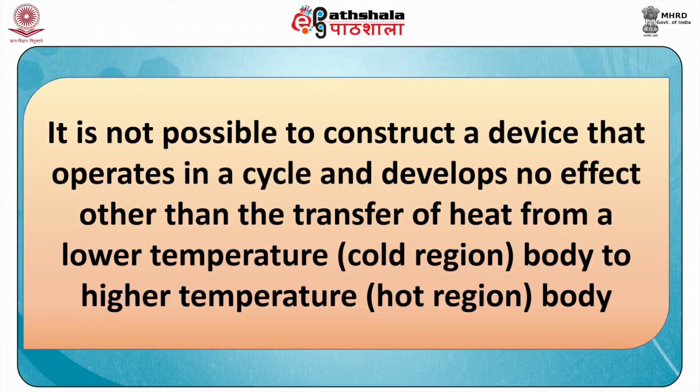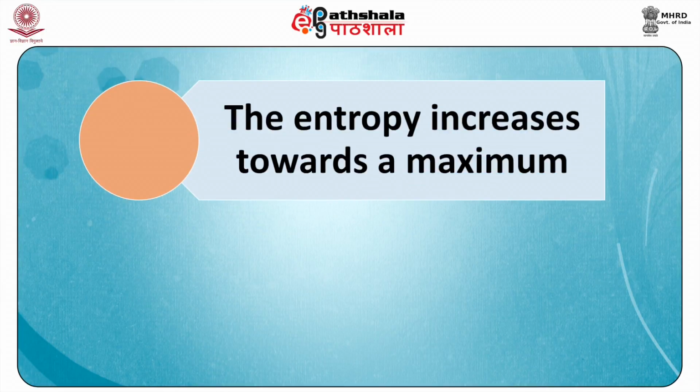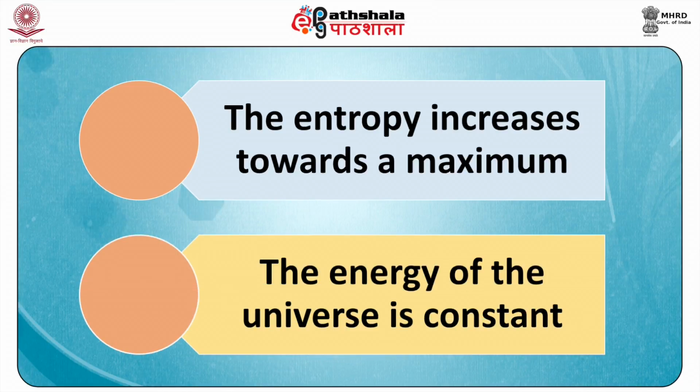This statement states that it is not possible to construct a device that operates in a cycle and develops no effect other than the transfer of heat from a low temperature body, that is, a cold region, to a high temperature body, that is, a hot region. In other words, heat cannot transfer from cold regions to hot regions spontaneously until some external work is done on the system, for example, in a refrigerator. Clausius also said that the entropy increases towards a maximum and the energy of the universe is constant.